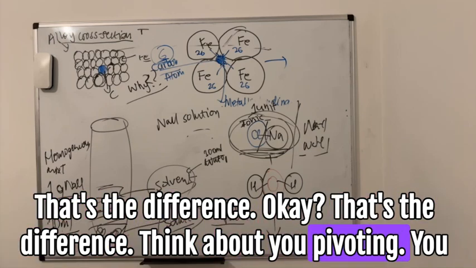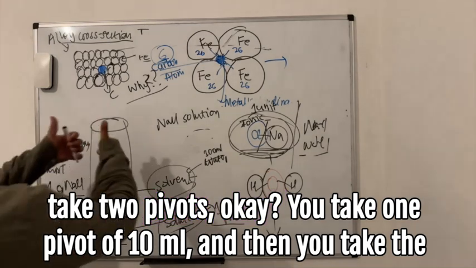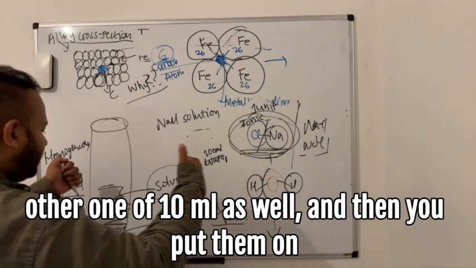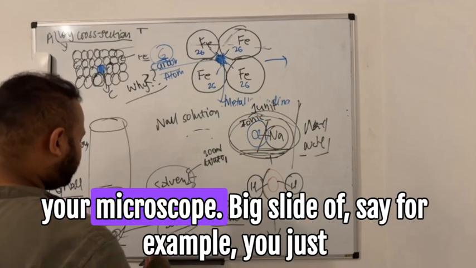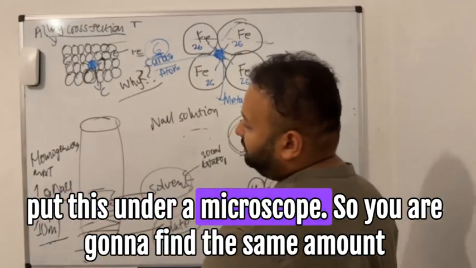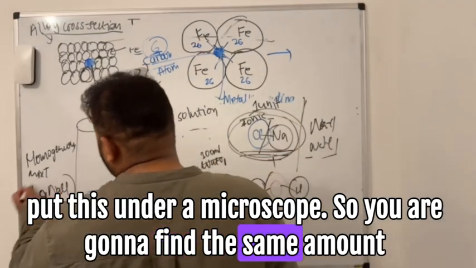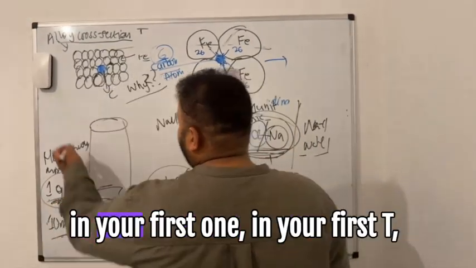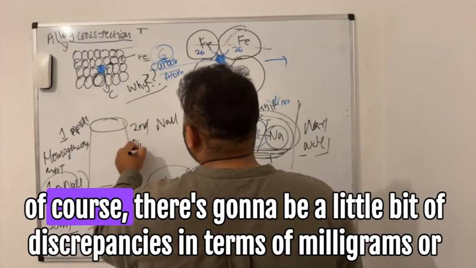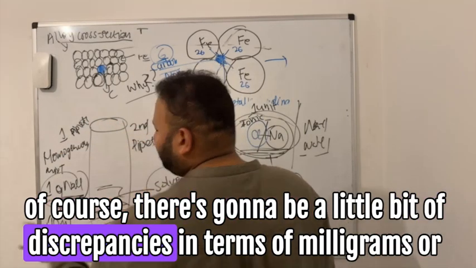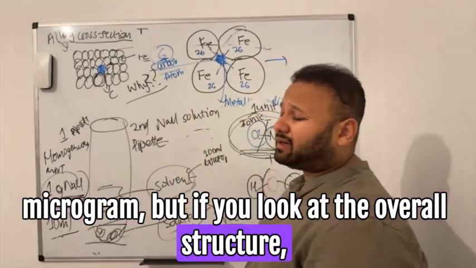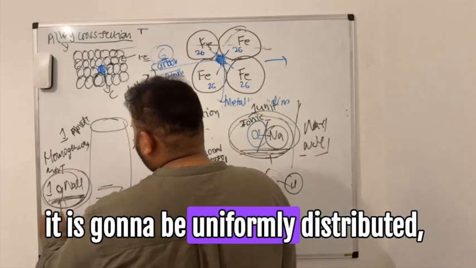Think about it. You take two pipettes, one of 10 ml and the other of 10 ml as well, and you put them under a microscope. You're going to find the same amount of salt in your first one as in the second. Of course, there's going to be a little bit of discrepancy in terms of milligrams or micrograms, but if you look at the overall structure, it's going to be uniformly distributed.